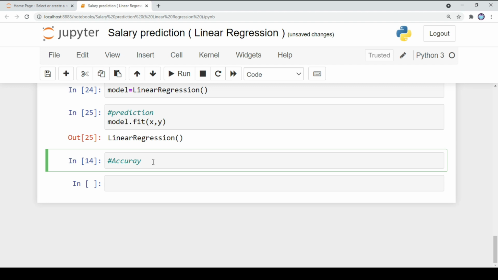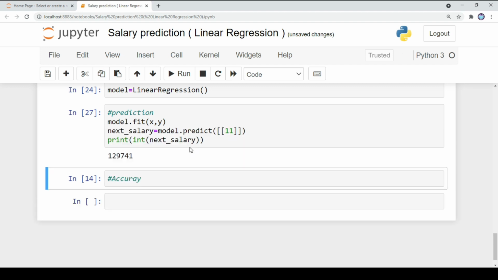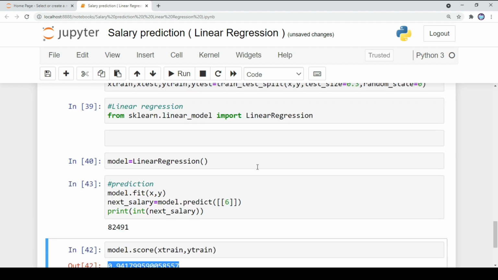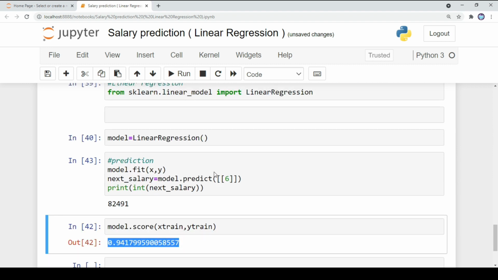So let's start the prediction. Now look at my prediction. When I gave 11 years of experience, it returns a predicted value. So this is our prediction using the linear regression algorithm. We get 94% accuracy, which is considered good accuracy.